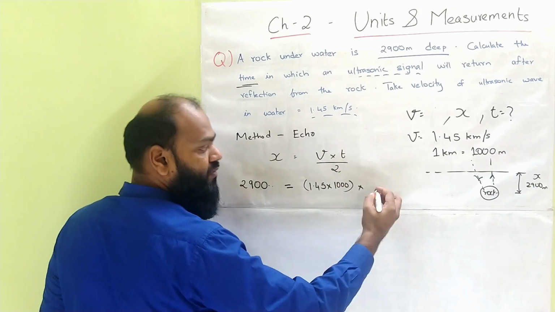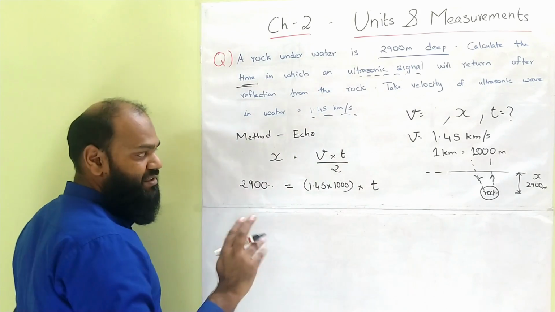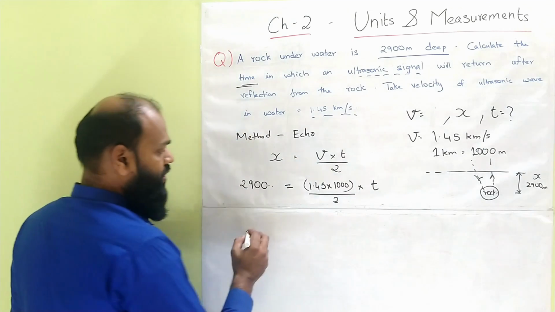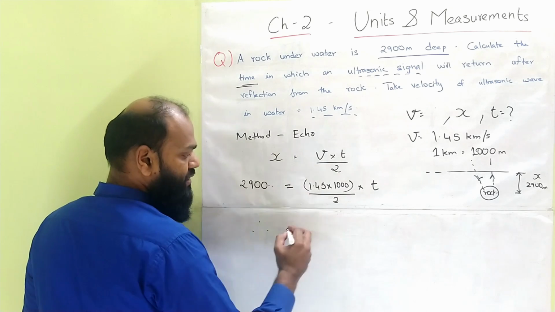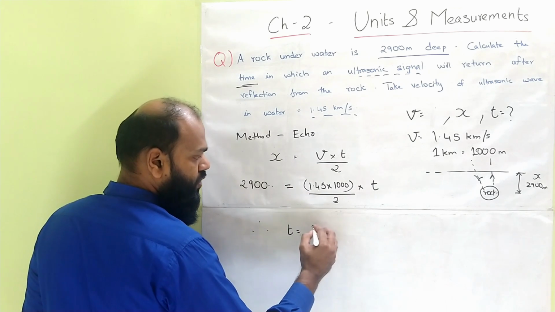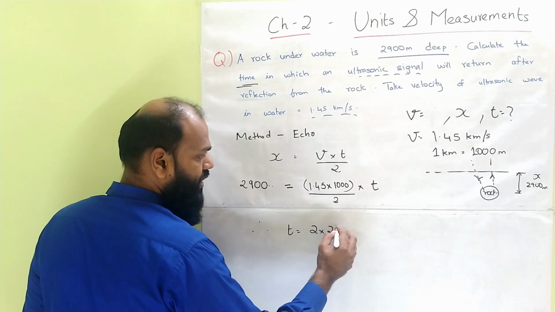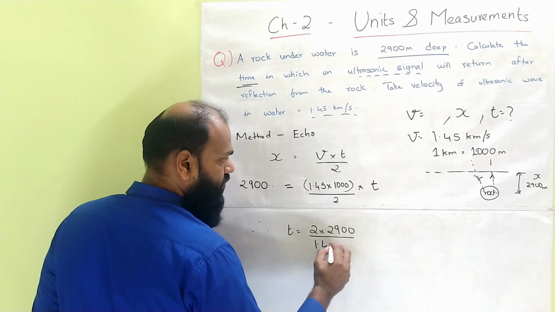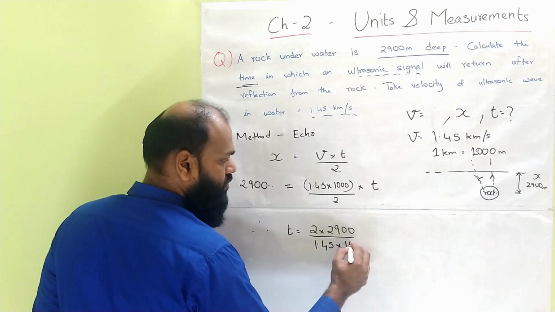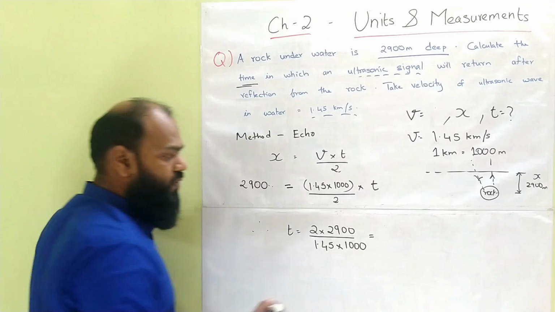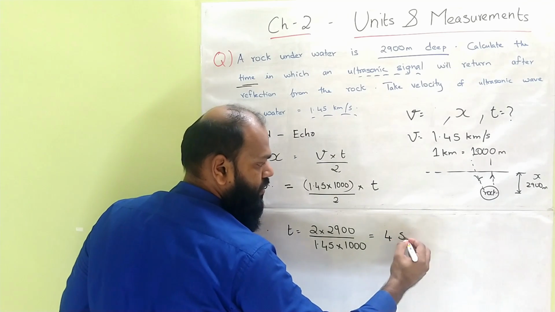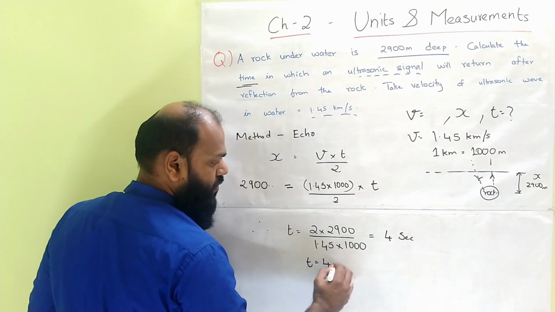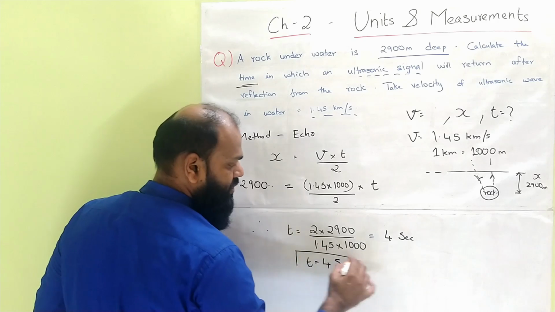And time, which we do not know, I am leaving as time as it is, the whole thing divided by 2. Therefore, rearranging it, time is equal to 2 into 2900 divided by 1.45 into 1000, which will give you 4 seconds. Therefore, the time is equal to 4 seconds. So this is our answer.